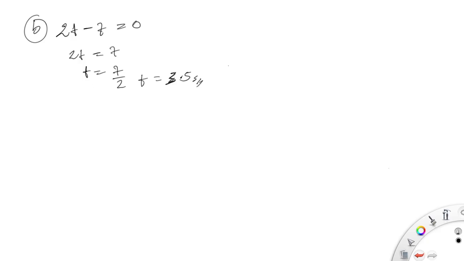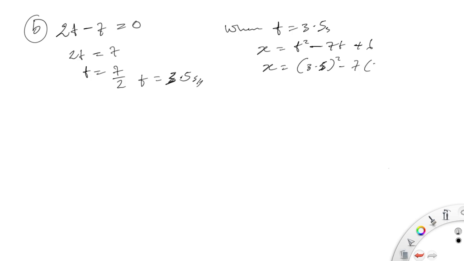So when t equals 3.5 seconds, x equals t squared minus 7t plus 6. We'll now have x equal to 3.5 squared minus 7 times 3.5 plus 6. Putting this all together, we now have x is equal to minus 6.25.